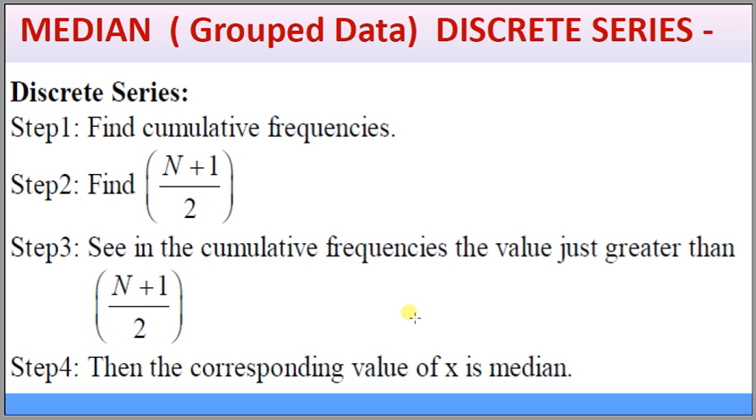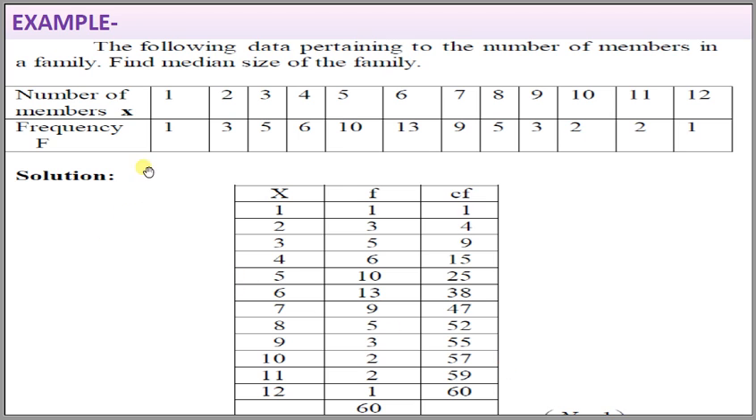Median in case of discrete series. In case of discrete series, first we find the cumulative frequencies. Find n plus 1 by 2. See the cumulative frequency that is just greater than n plus 1 by 2. Then the corresponding value of x will be the median. Let us have an example.